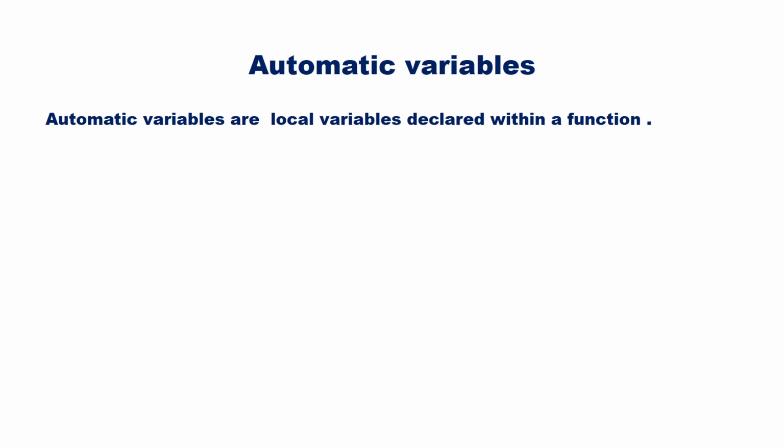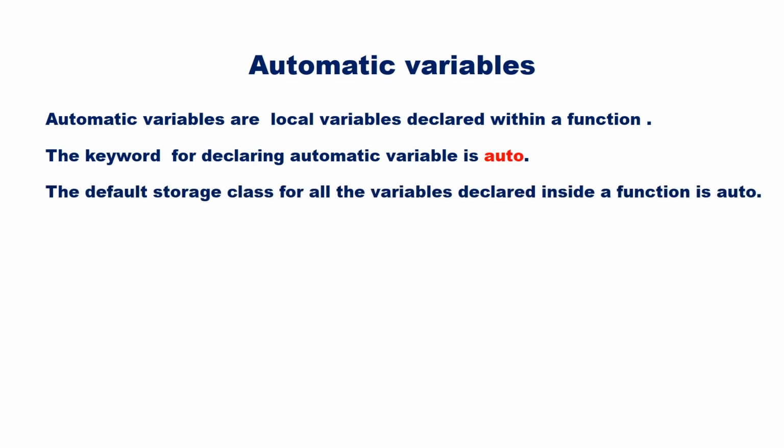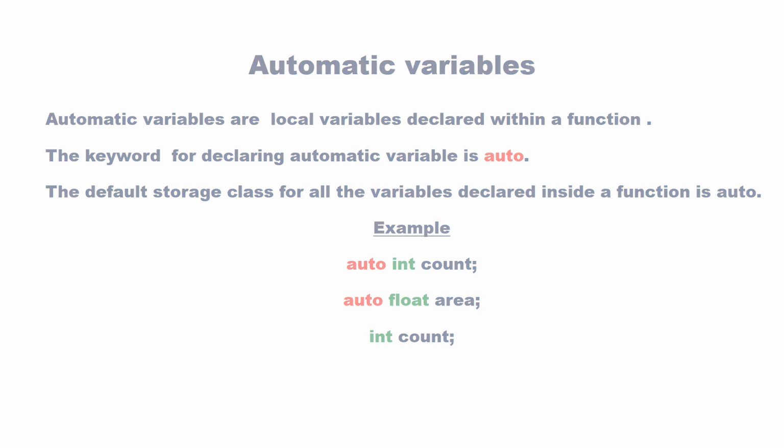Automatic variables are local variables declared within a function. The keyword for declaring an automatic variable is auto. The default storage class for all the variables declared inside a function is auto if no storage class is mentioned. Examples for automatic variables are auto int count, auto float area. If we just write int count within a function, then the default storage class of count is auto. Remember, automatic variables are local variables, that means the variables declared within a function.